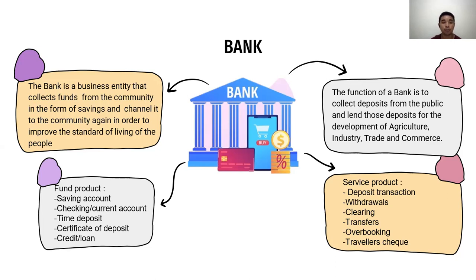Basically, bank has two products. The first is fund product and the second is service product. Fund product consists of saving account, checking or current account, time deposit, certificate of deposit, and credit or loan. And service product consists of deposit transaction, withdrawals, clearing, transfer, overbooking, and traveler checks.